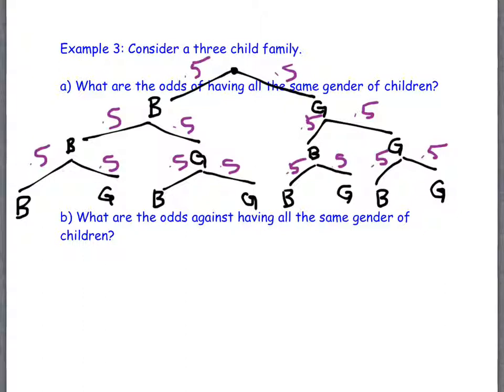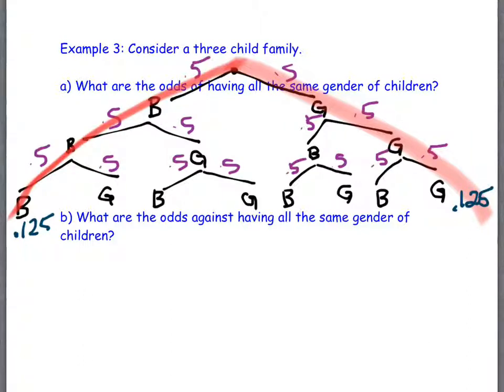Now, this is the diagram. We haven't actually answered the question that I'm sort of taking up all the space to do. The question said, what are the odds of having all the same gender of children? Well, let's take a look. Where do I have all the same gender of children? Where are they? On the edges at the moment, right here and here. So I can figure out that each one of those is actually 0.5 times 0.5 times 0.5, which is 0.125. And we did that calculation before, so I'm going to assume that that's all okay for finding that, 0.125.